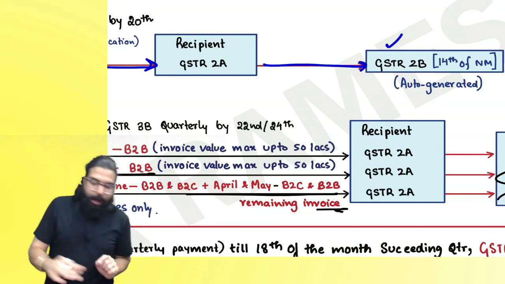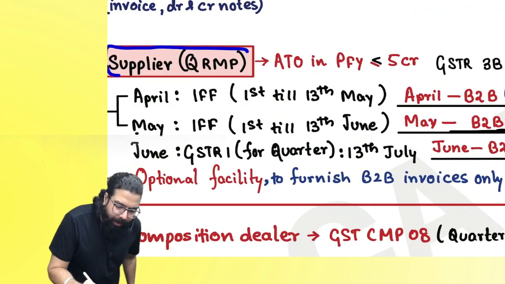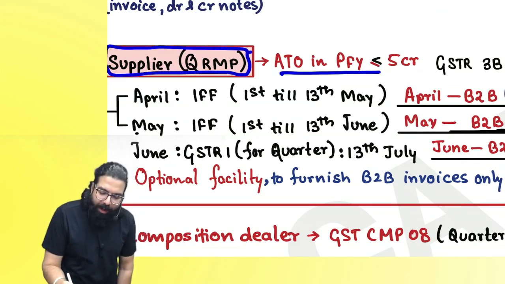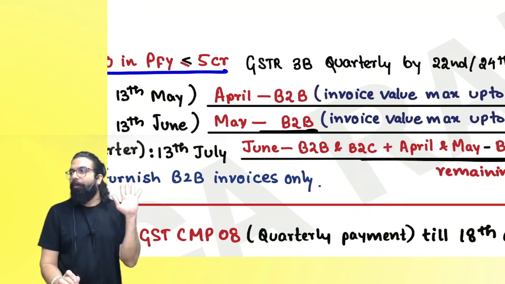Is my point clear? Now, sir, I'm going ahead and telling about those people who are under the QRMP scheme. QRMP scheme, only if your aggregate turnover in the preceding financial year is up to 5 crore.